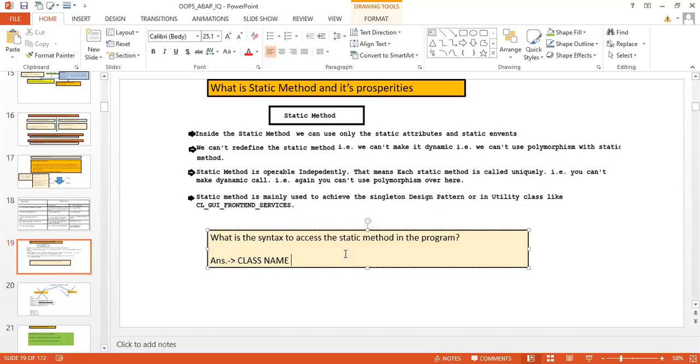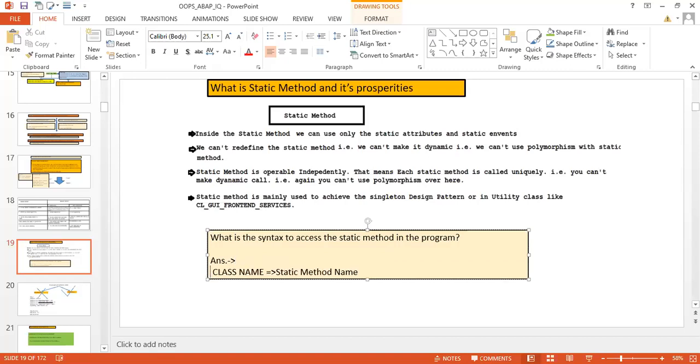So class name, then this sign, and then your static method name. This is how you can access the static method in your program. This is the first way, using the class name.